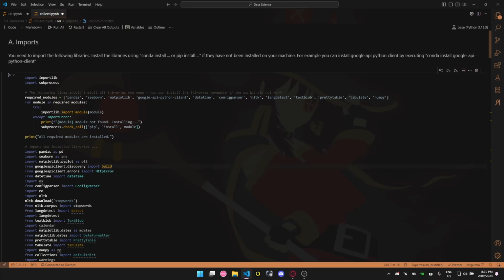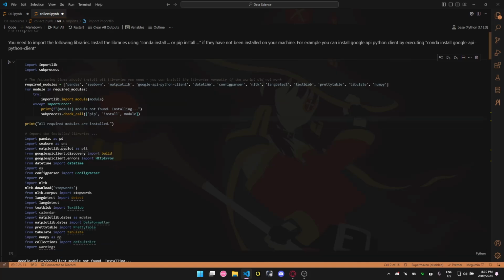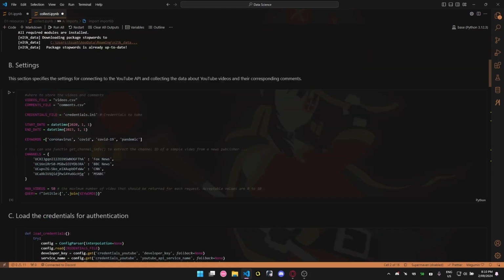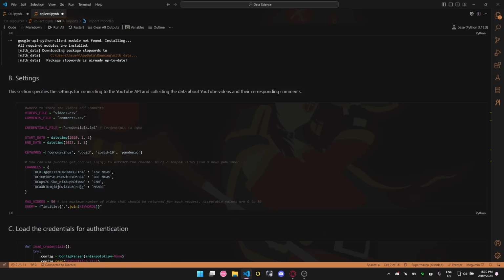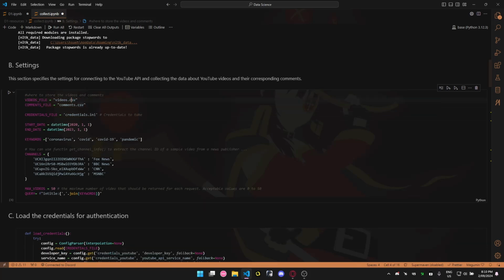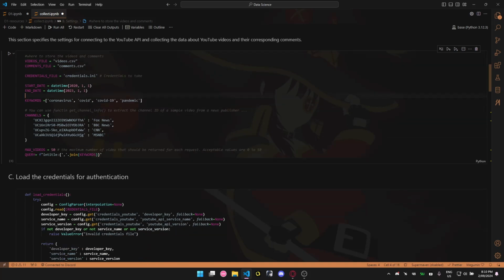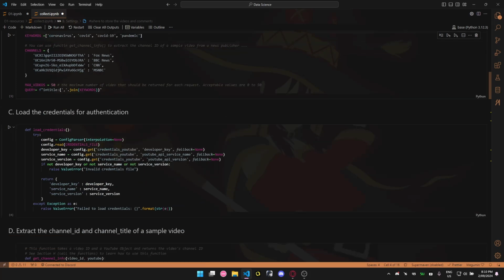So I will show you how I clean and prepare the data for a better analysis. It was cleaned through the .ipynb file, in this case here. But first, I did some preparation for importing modules. The first part is basically I set some parameters to extract only necessary videos from YouTube. In this case, I'm extracting some credentials and saving the videos in video.csv and the comments in the comments CSV. I will filter by the datetime, by keywords, and I want to just use these channels here. That's basically what that will do.